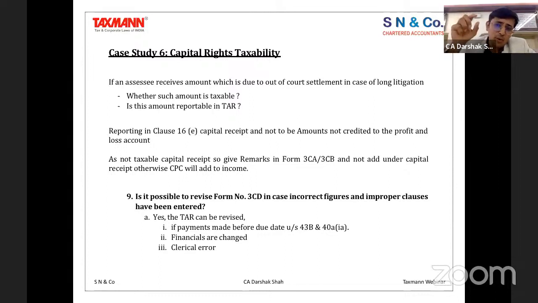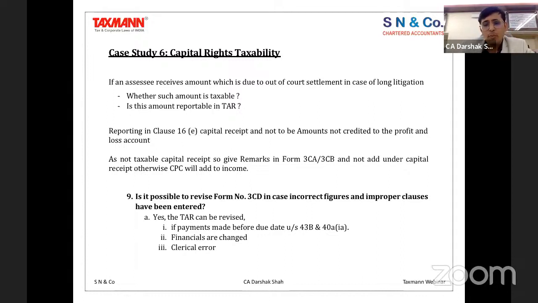Otherwise, what happens? There's one column in the audit report which talks about the amount of capital receipt which is not credited to profit and loss account. The mistake that used to happen is that when you report it in that particular column, it gets added to your computation, and automatically while processing your return, that amount gets added to the total income. The remark used to come up that because it is part of your audit report and auditors have qualified it to be considered as part of income, you have been including it in the income. That's how it used to get accounted in your computation.